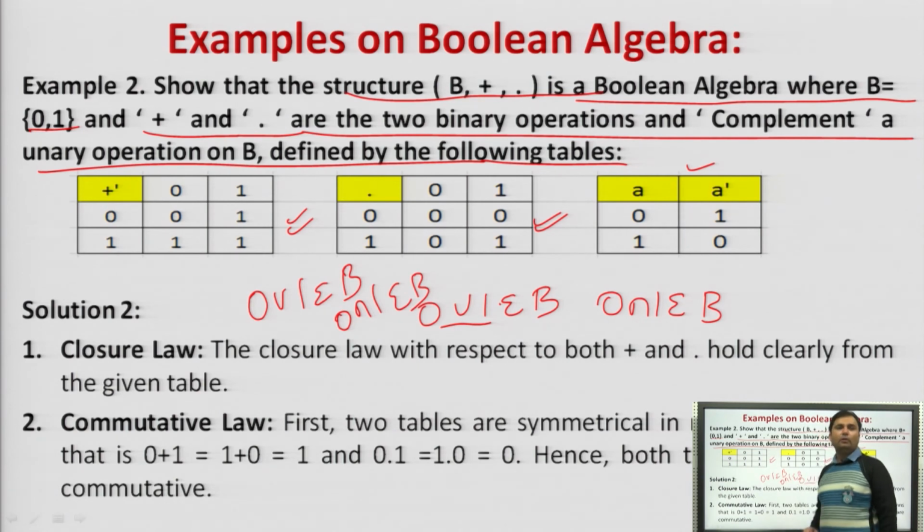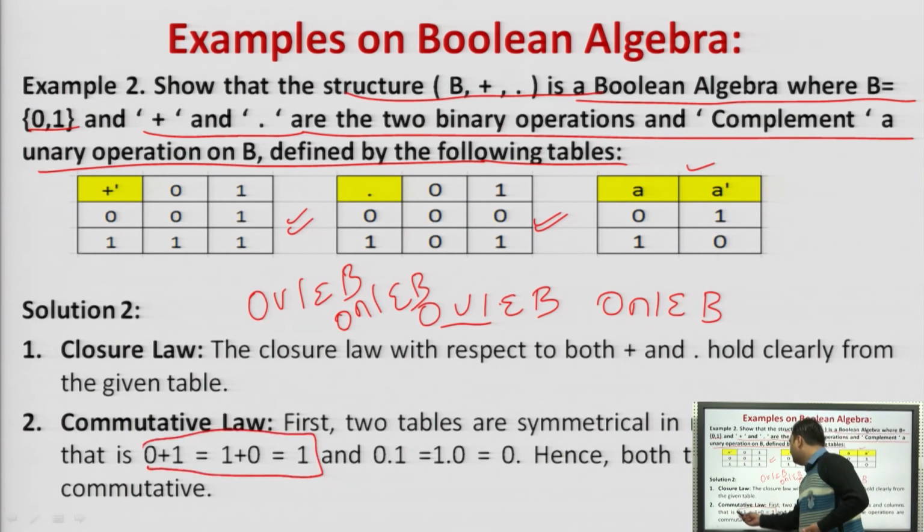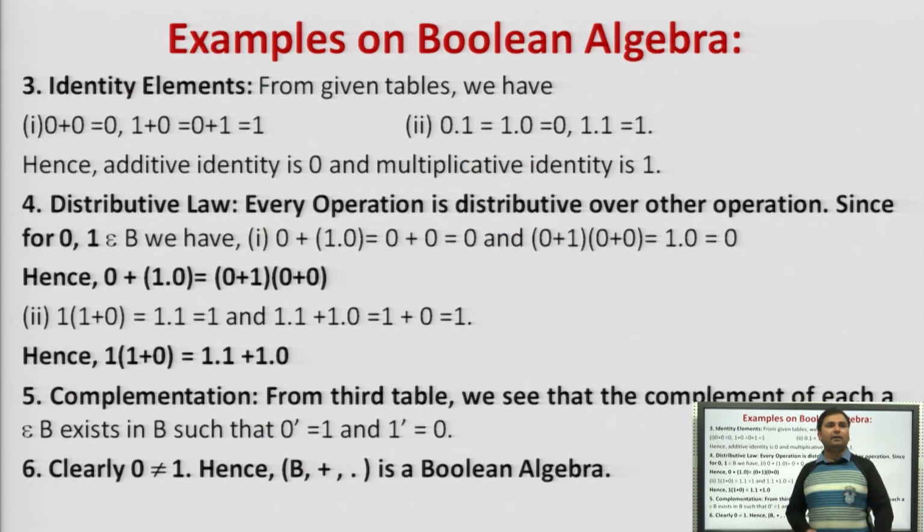If we talk about the commutative law, commutative is what? That is 0 plus 1 and 1 plus 0 is 1. Whether you do 0 plus 1 or 1 plus 0, you still get 1. Do 0 dot 1 or 1 dot 0, you still get 0. So we will simply say that this also follows the commutative law. Agreed. Next is the distributive.